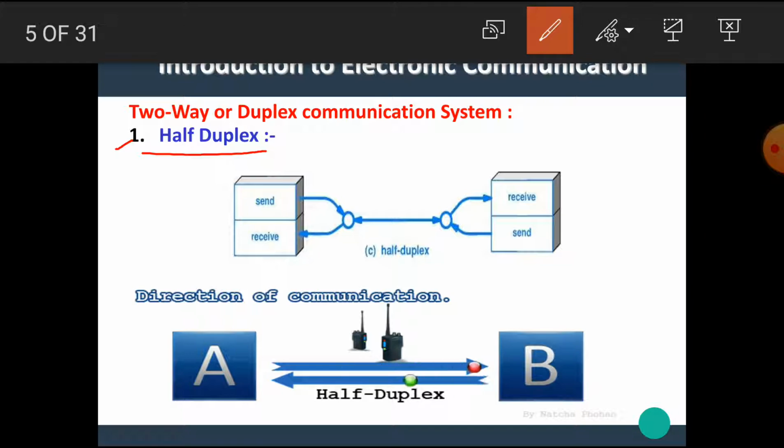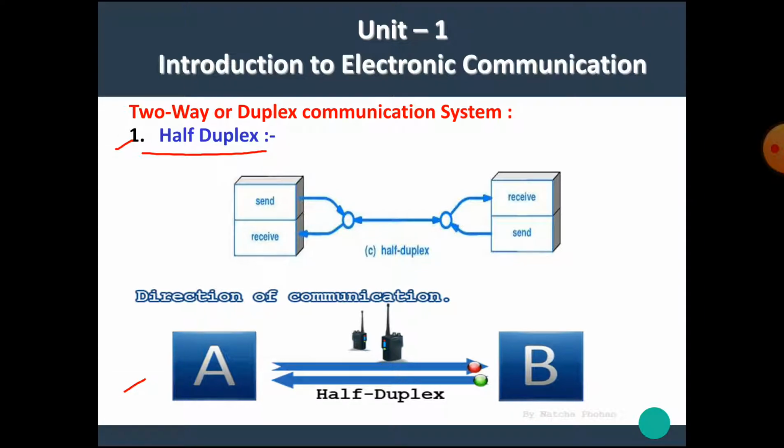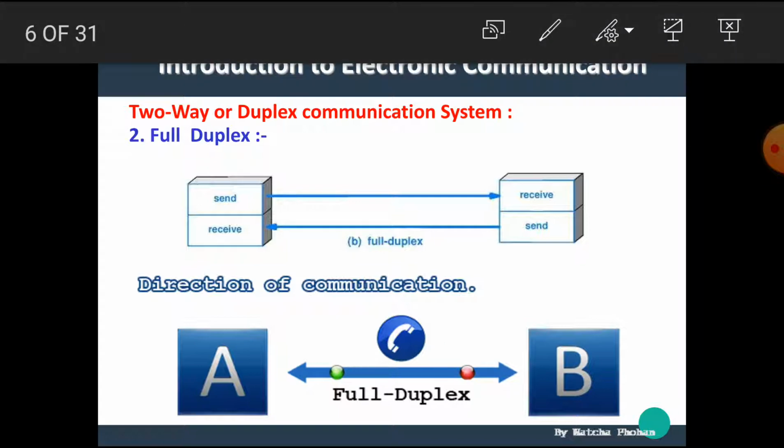Here the diagram of the half duplex communication system shows data being transferred from A to B. After the completion of this data, the data will be transferred from B to A. An example of the half duplex communication system is the walkie-talkie device used for military purposes. Now the next type is the full duplex communication system.